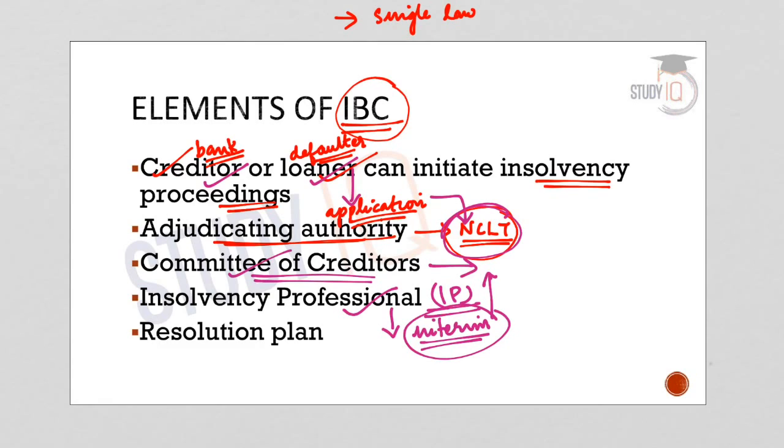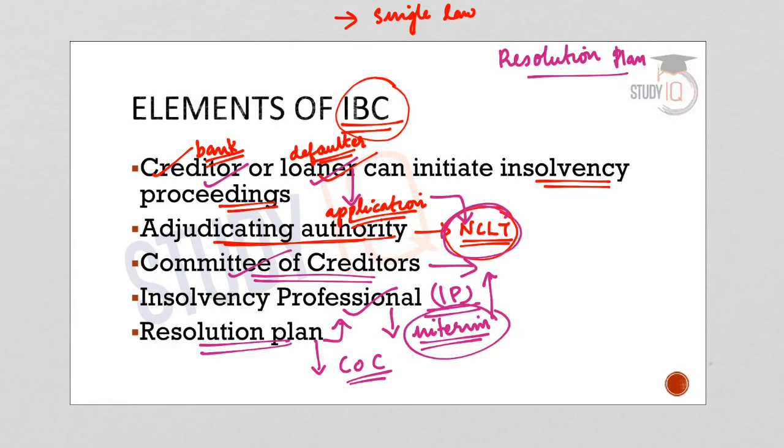Meanwhile, any resolution applicant can submit a resolution plan to the RP, that is the resolution professional, and that will be placed before the committee of creditors. Now, what is meant by a resolution plan?